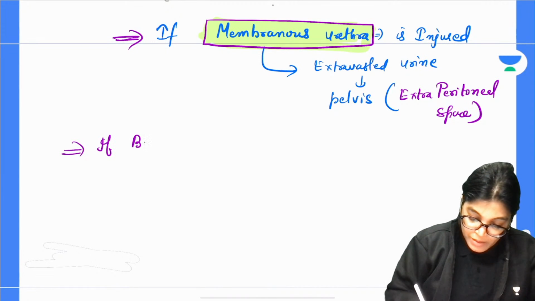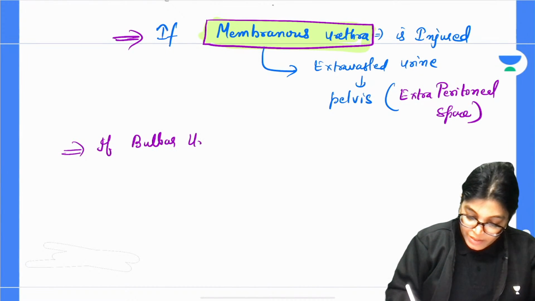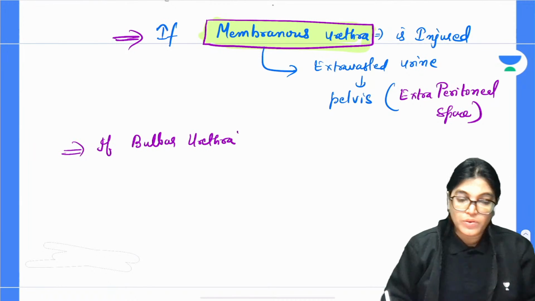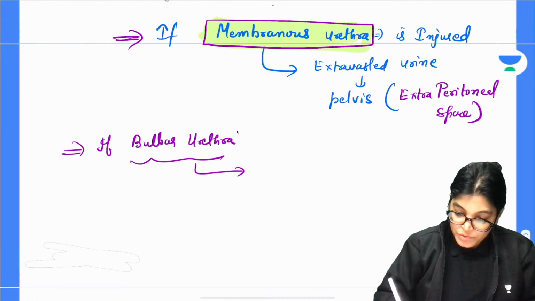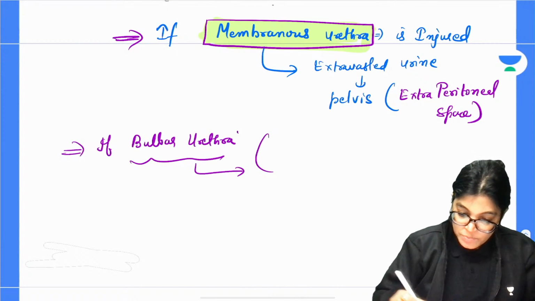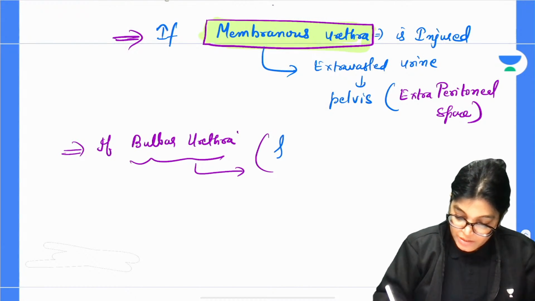And if bulbar urethra is injured, the extravasation of urine occurs in which space? So extravasation of urine occurs in the superficial perineal space.